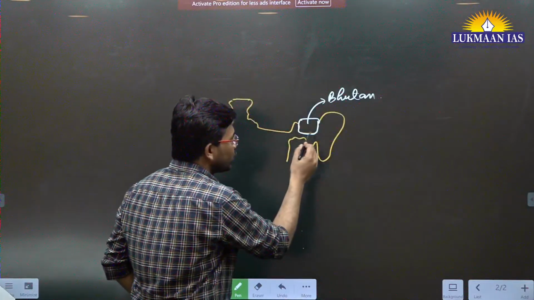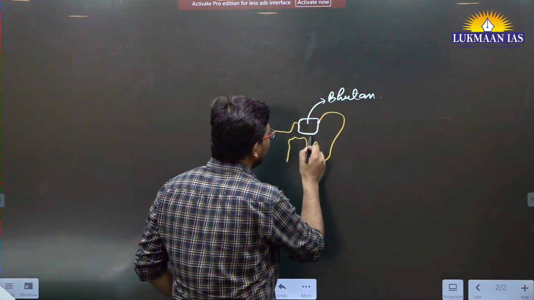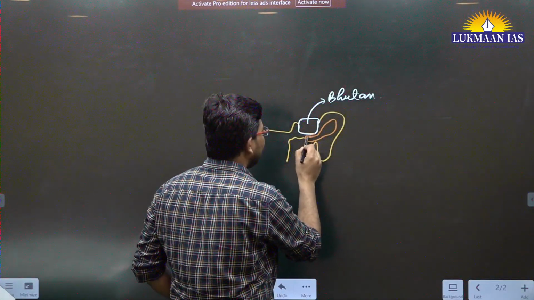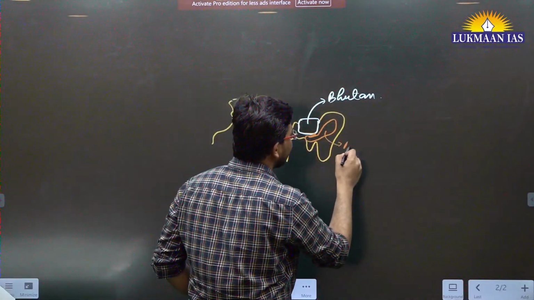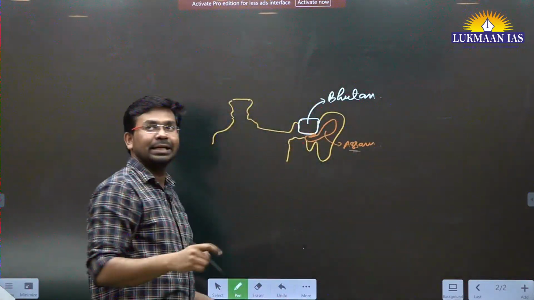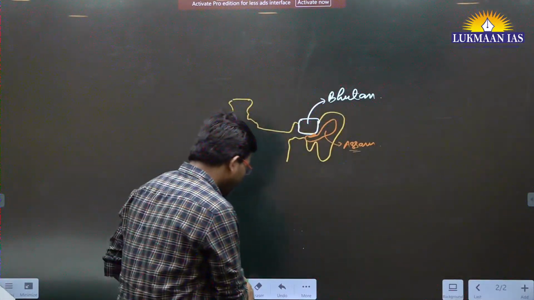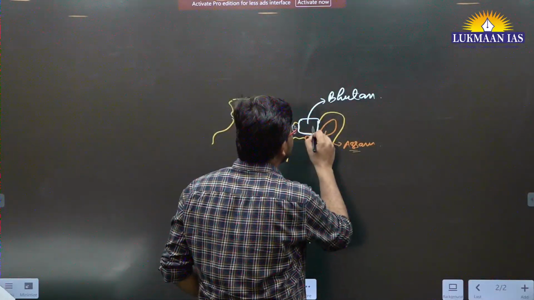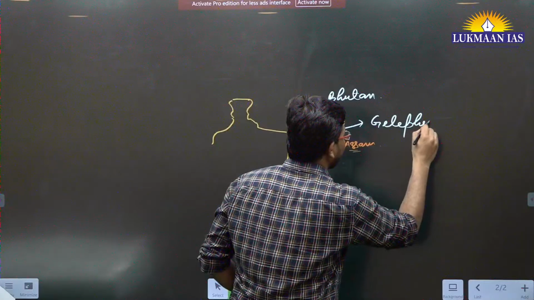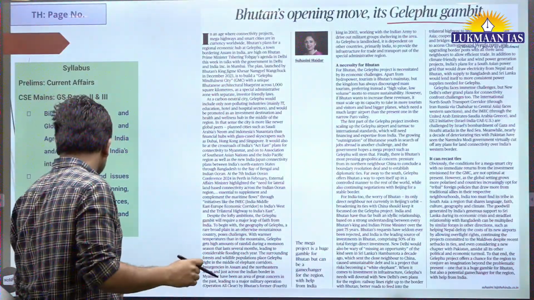All right. So Bhutan shares its border with various northeastern states. It does share its border with Assam. There is a city of Bhutan that touches the border of Assam, and this city is known as Gallipo. So in this article they have mentioned this particular city.